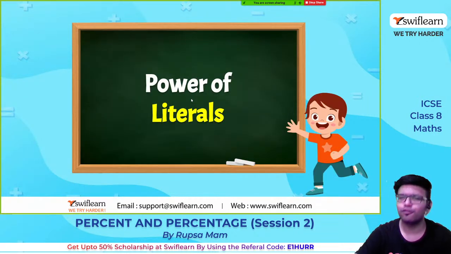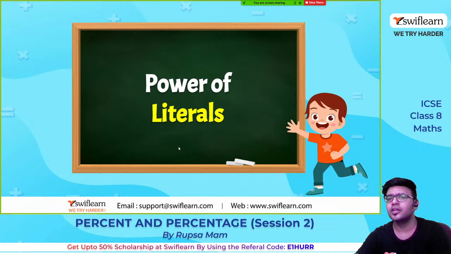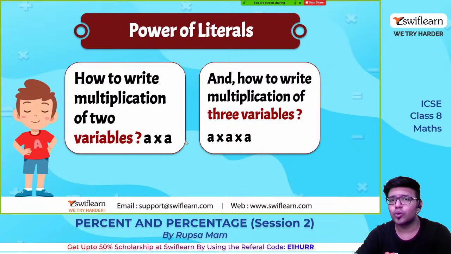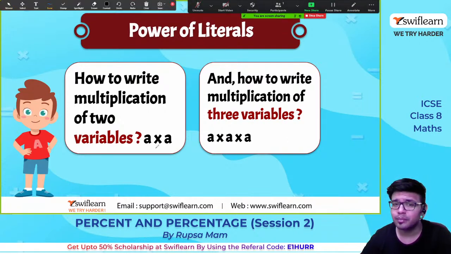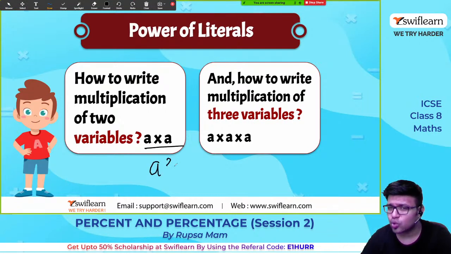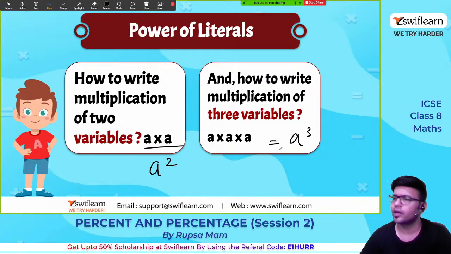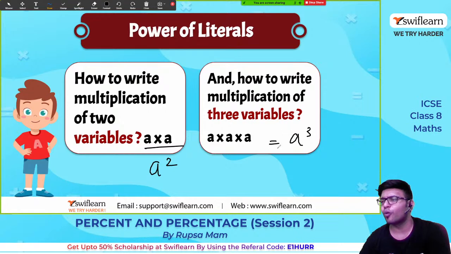Powers of variables. Powers of literals. So, power of variables: how to write multiplication of two variables A into A, and how to write multiplication of three variables with itself? How can I represent this? I can represent this as A square. I can represent this as A cube. If there are 4 A's which we need to multiply, A to the power of 4.